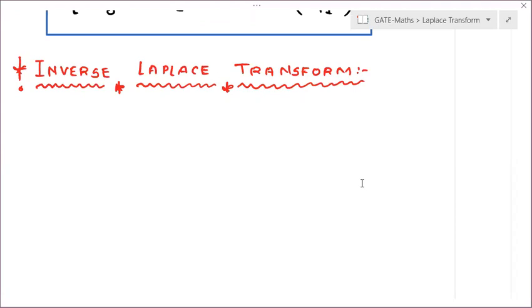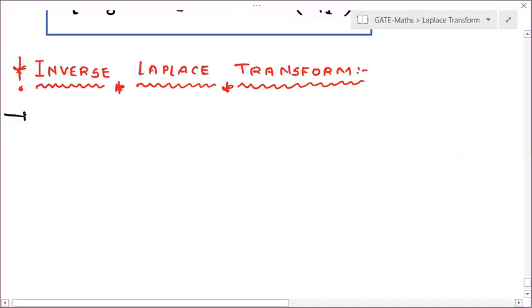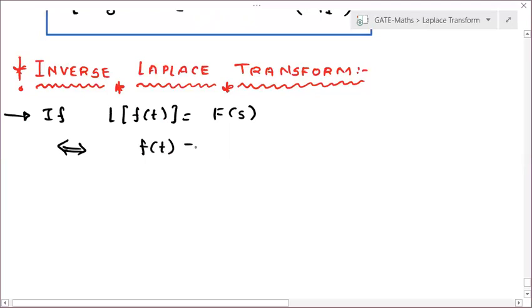So if we start with this only, if Laplace of f of t is equal to capital F of s, then if Laplace goes to that side, it becomes only f of t, and that Laplace becomes Laplace inverse. So Laplace inverse of F of s is going to give us f of t. Okay, and this is double implies. So from here we can go to here as well, and from here we can go to here.